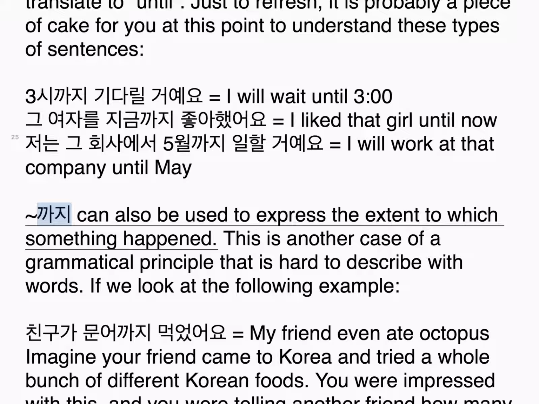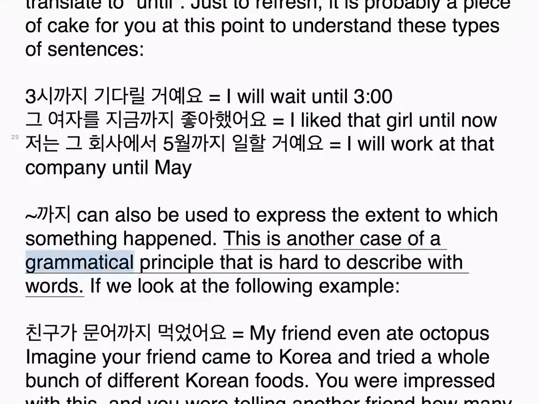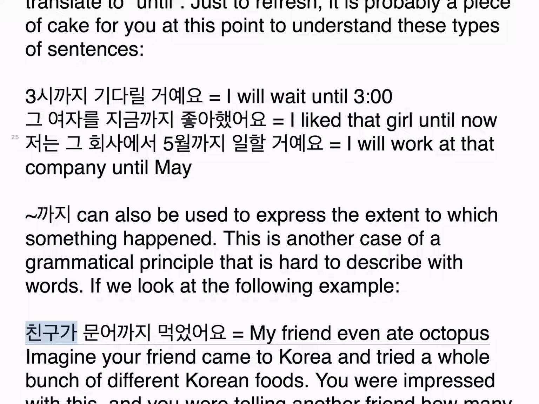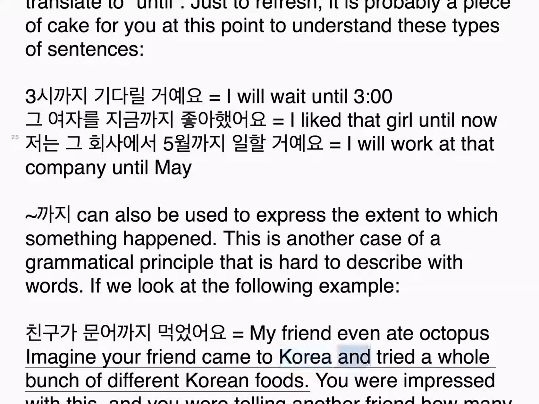까지 can also be used to express the extent to which something happened. This is another case of a grammatical principle that is hard to describe with words. If we look at the following example, 친구가 문어까지 먹었어요. My friend even ate octopus. Imagine your friend came to Korea and tried a whole bunch of different Korean foods.